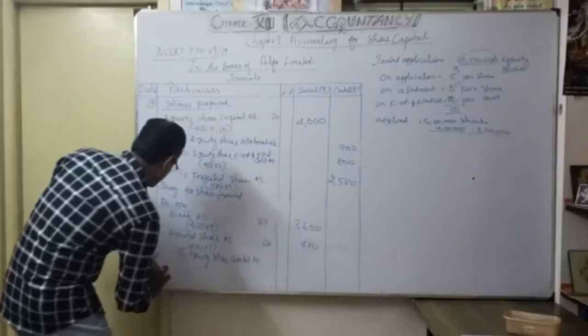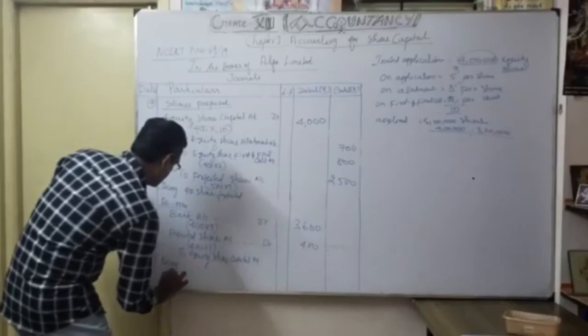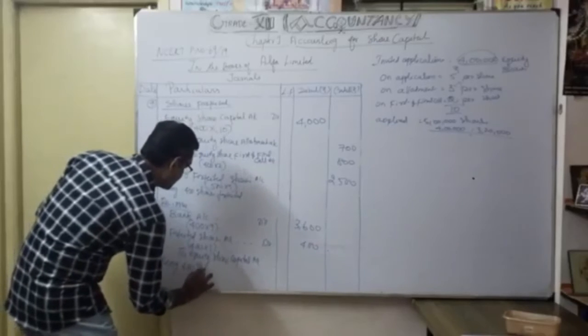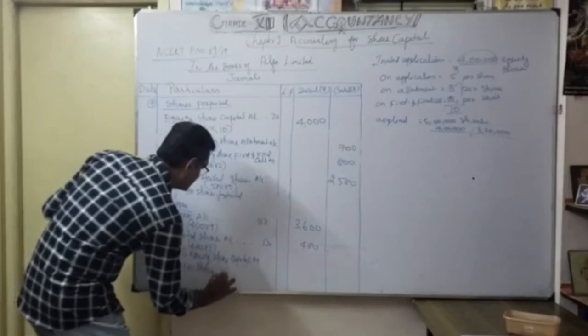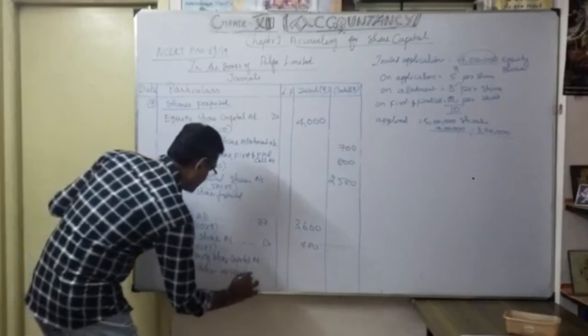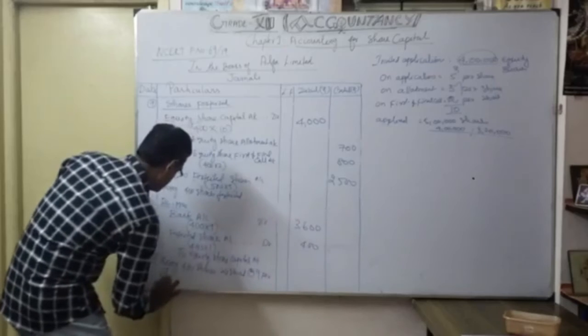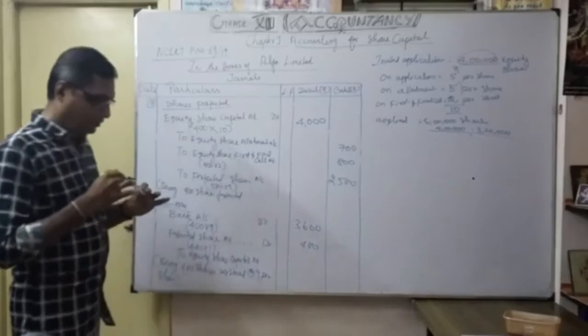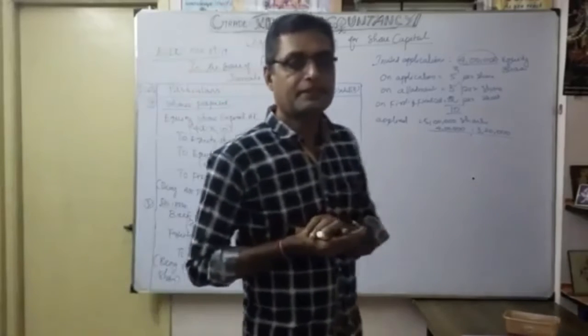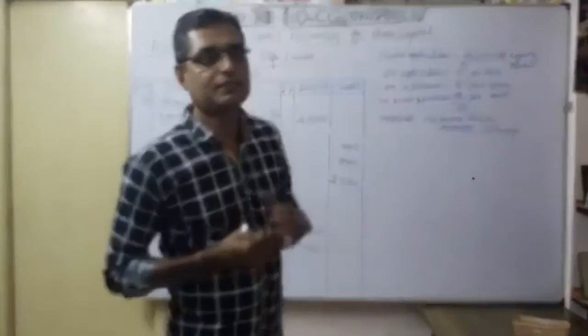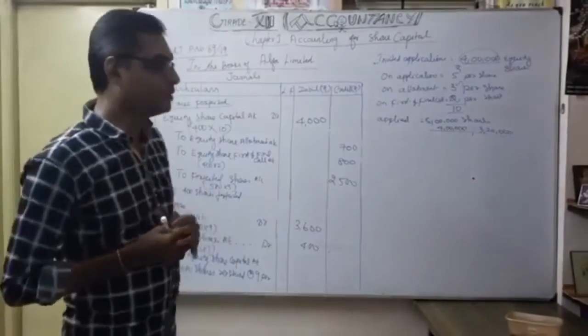So the narration being 400 shares reissued at the rate of 9 per share. Okay. So now what is the 9th entry? It's a very interesting entry. So how much excess forfeited shares is transferred to capital reserve?